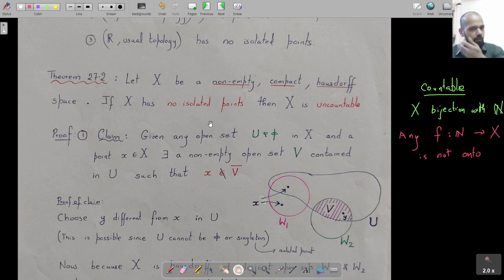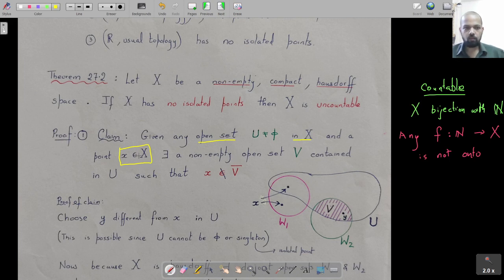So let's look at some more details of this. Given any non-empty open set U and a point x, that's the claim we are making. So what we are claiming is that if you take any non-empty open set U in X, and another point x in X, now that point x could be either inside U or outside U. That's why I drew this picture. It won't matter whether it's inside or outside.